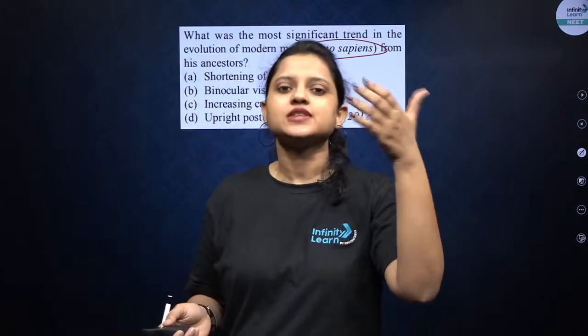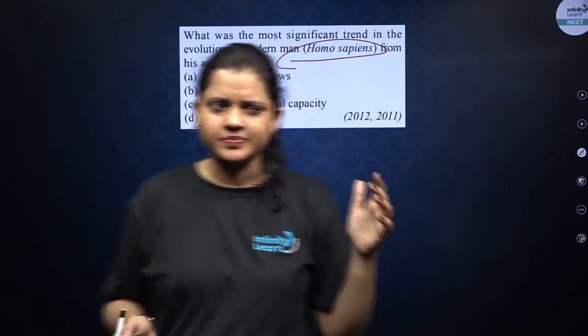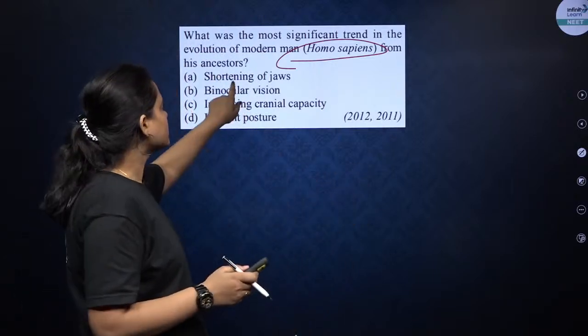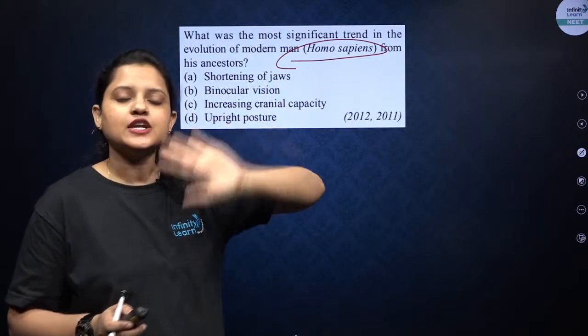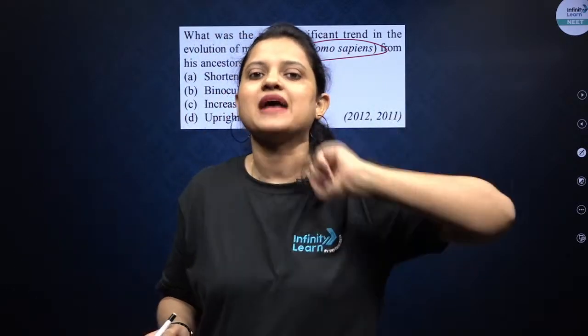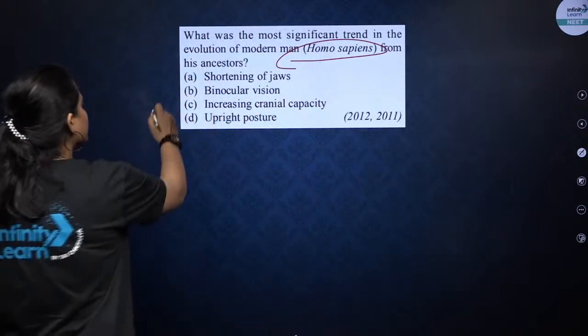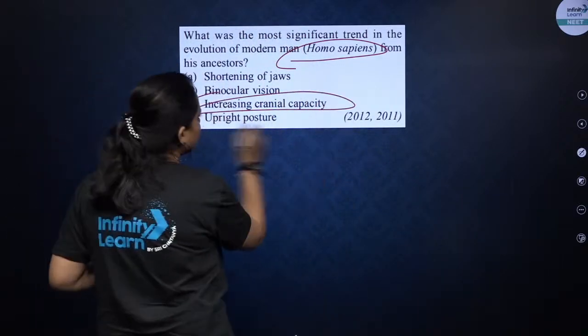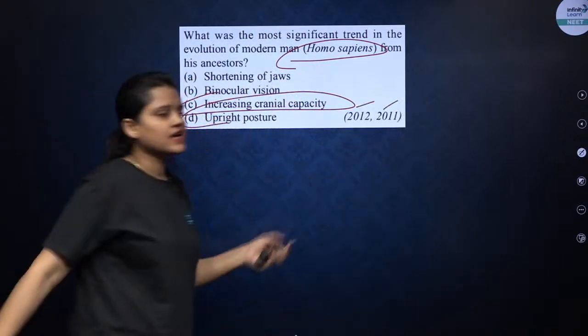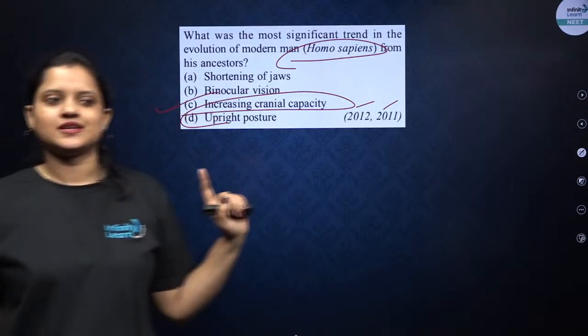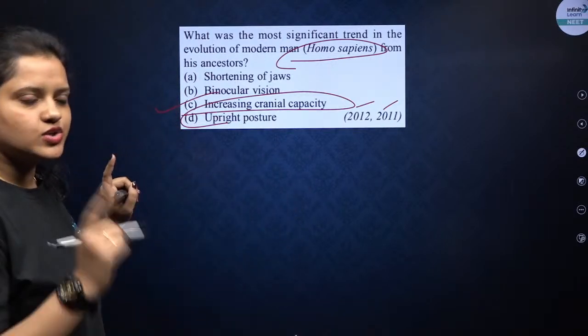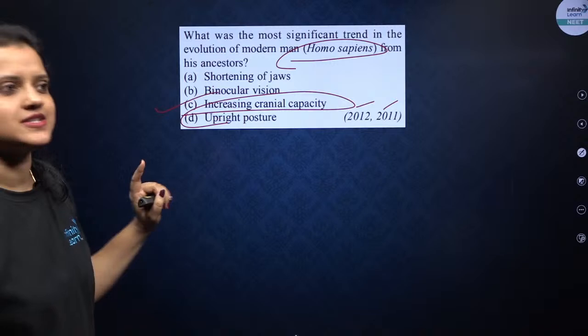And opposing thumb was also a good change, right? But if they are asking what was the most significant, then your answer will always be the cranial capacity. Okay. So, correct option will be cranial capacity. 2 years you can see when this question was asked. Understood? Every time it will be cranial capacity.